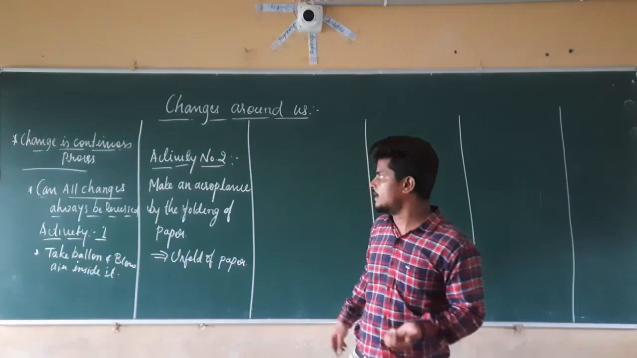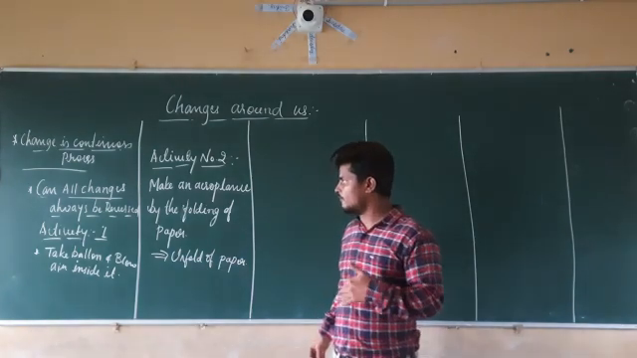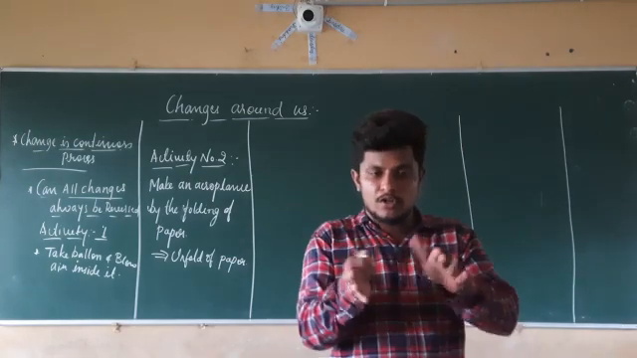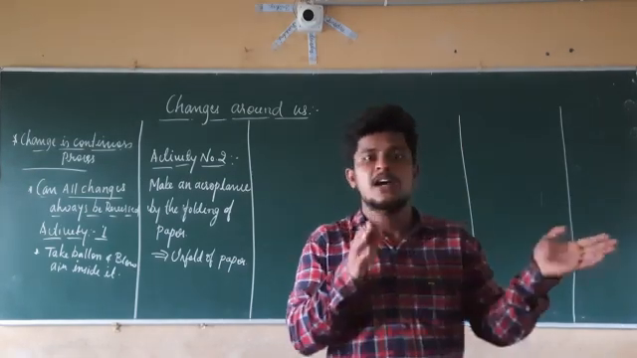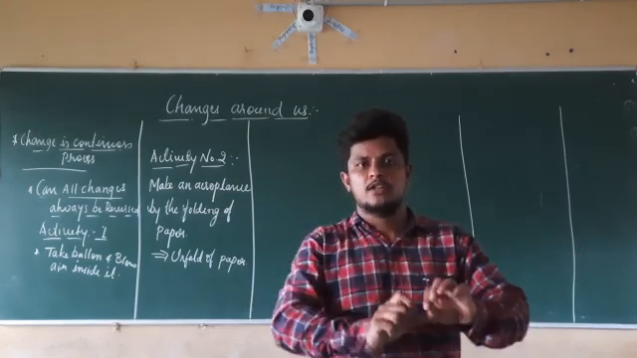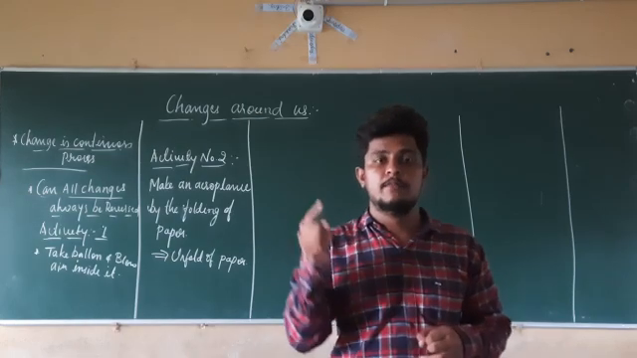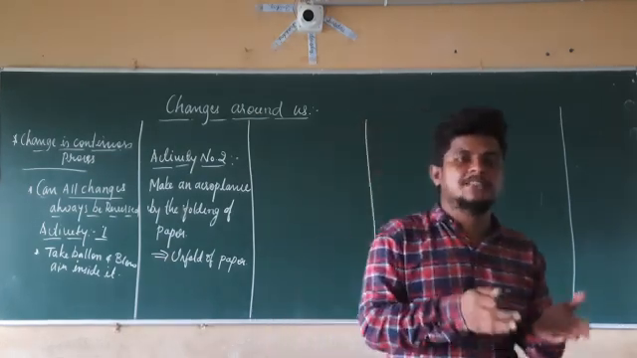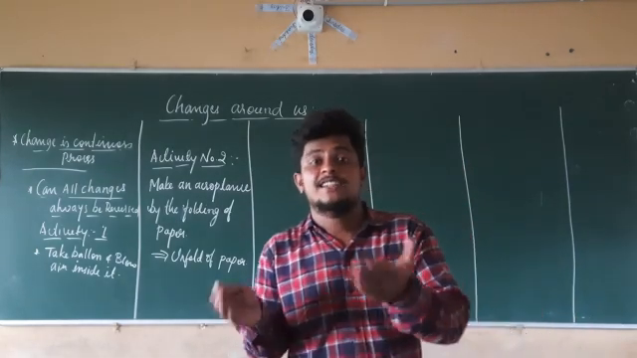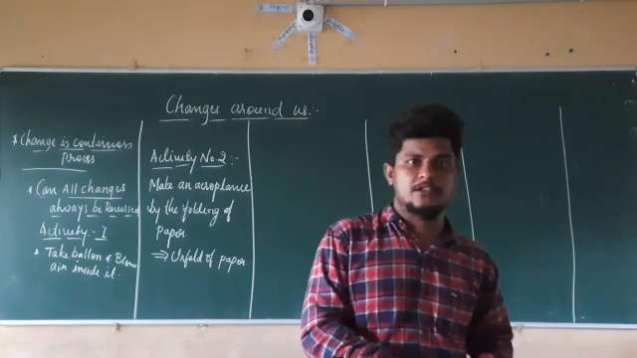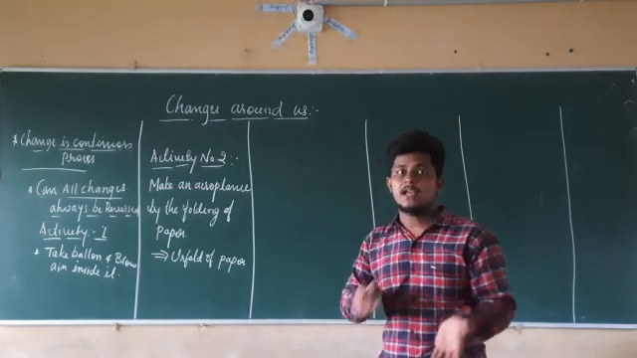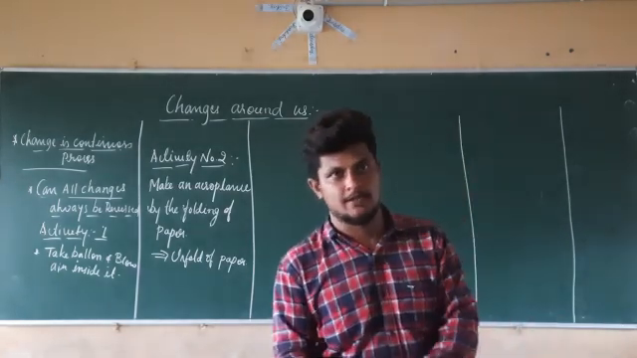In the second case, activity number 2, we take an aeroplane by the folding of paper, then unfold the paper. Here we fold the paper in such a manner that it gives us an aeroplane. After playing with that aeroplane, we unfold that paper. So here you have to remember the shape and size before the folding, the shape and size after the folding, and the shape and size after unfolding. So 3 cases you have to remember: before folding, after folding, after unfolding.